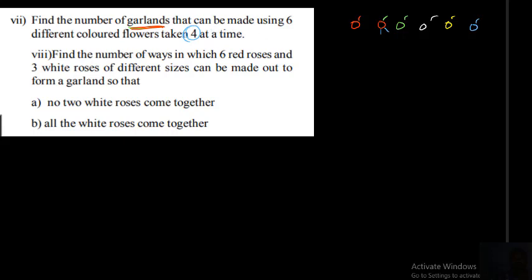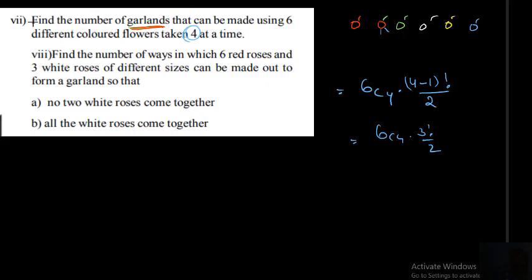What should we do? First of all, you want to choose 4 from 6. How many ways? 6C4 ways you can choose. After choosing 4 flowers, you want to make a garland with those 4. That is nothing but 4 minus 1 factorial by 2. So 6C4 into 4 minus 1 factorial by 2, that is 6C4 into 3 factorial by 2. This is the answer for the problem.